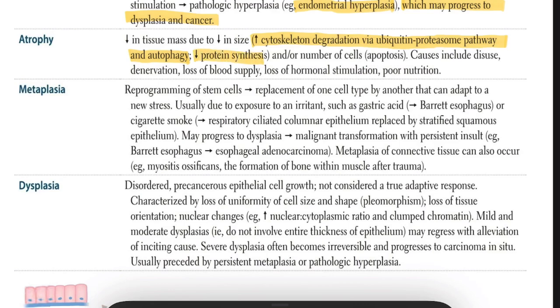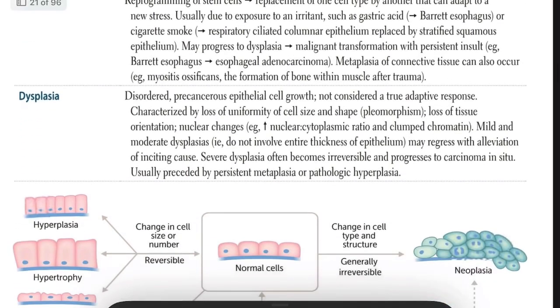For protein degradation we have one pathway, the ubiquitin proteasome pathway, and we can see autophagy, where the cell digests its own components. We can also see a decrease in the number of cells by apoptosis. Causes include disuse, denervation, loss of blood supply, loss of hormonal stimulation and poor nutrition. We already discussed this.